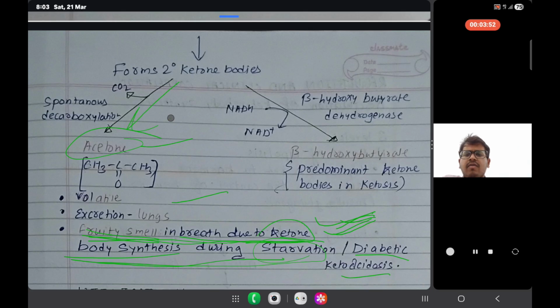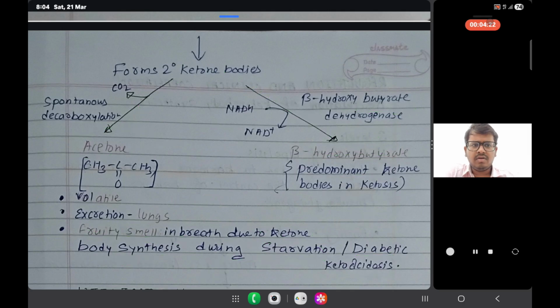Another product we have is beta hydroxybutyrate. In its formation, we use the enzyme beta hydroxybutyrate dehydrogenase. This beta hydroxybutyrate is the predominant ketone body in ketosis.